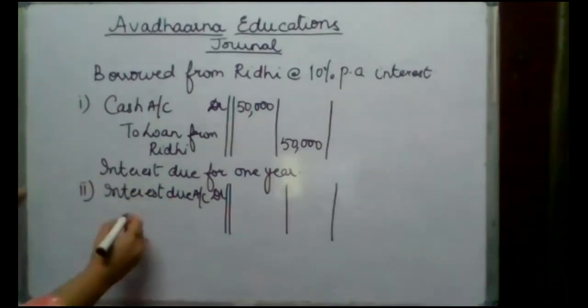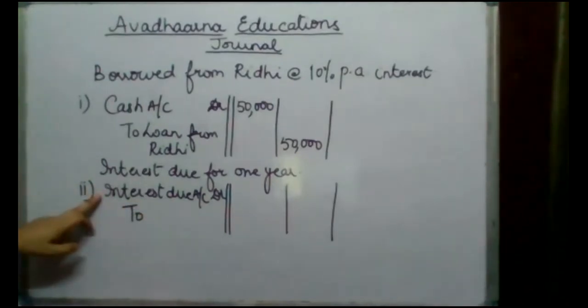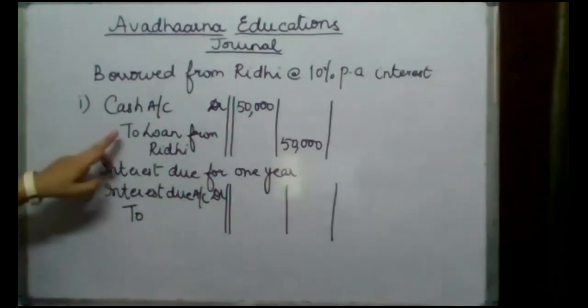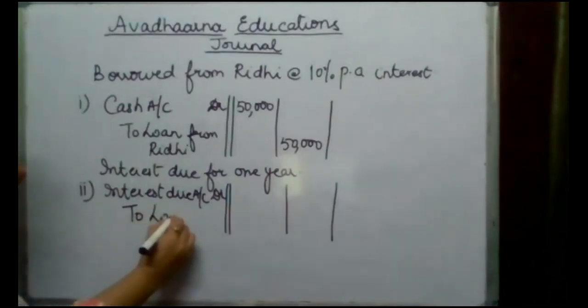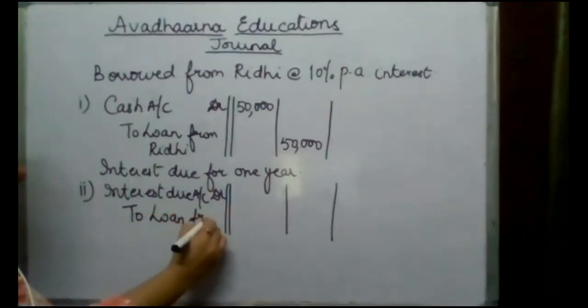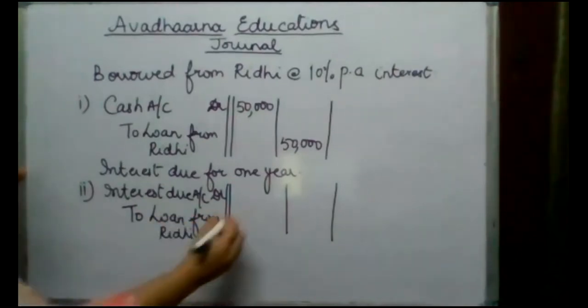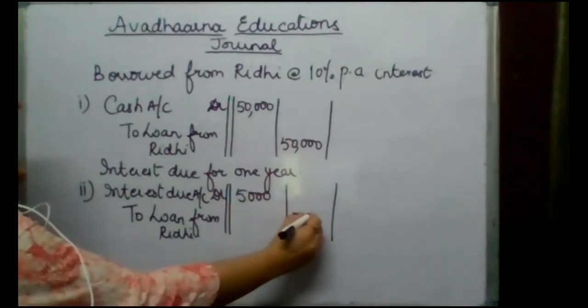This will be debited in our books of account. And since we have not paid this interest, it has only become due, this amount gets added to the loan amount. So we'll write to loan from Riddhi, and the amount is 5,000.